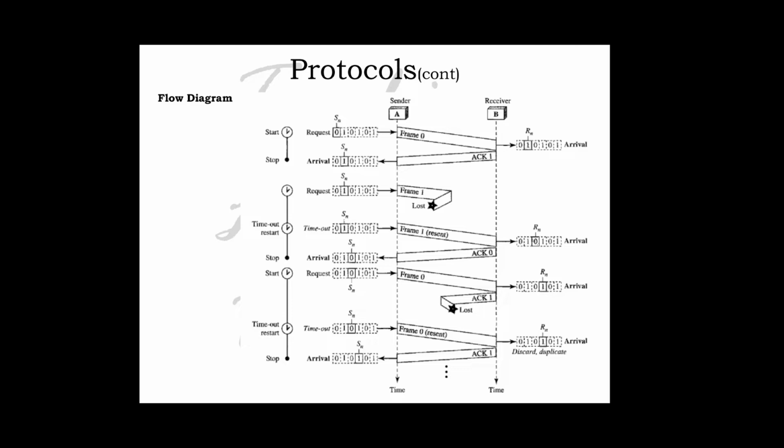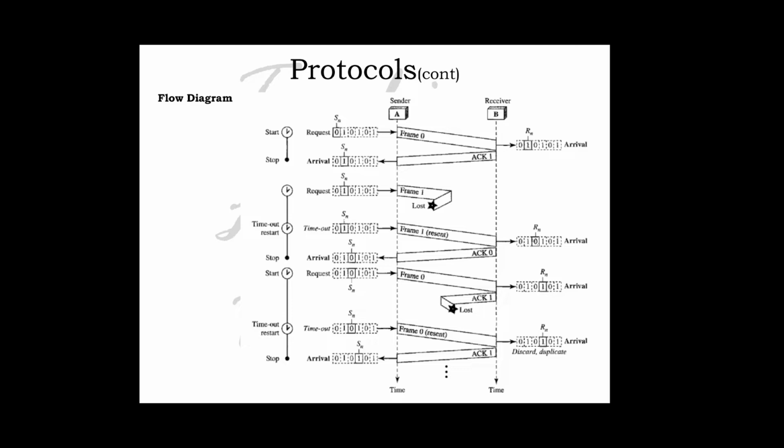Since 1 is already received, the next frame expected is 0, so ACK0 is sent back, and Sn changes to S0. Then it is sent again, and the ACK is lost, so it again sends frame 0, and it is discarded as a duplicate arrival. So it will send ACK1 again, and the sender will send S1. This will continue until the request stops. So this is an example of the stop and wait ARQ protocol.